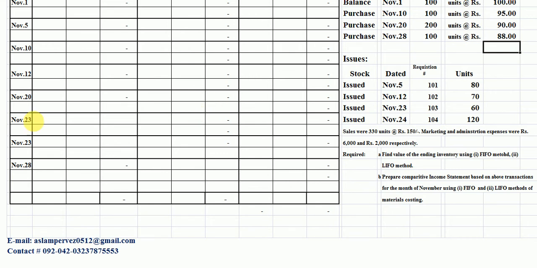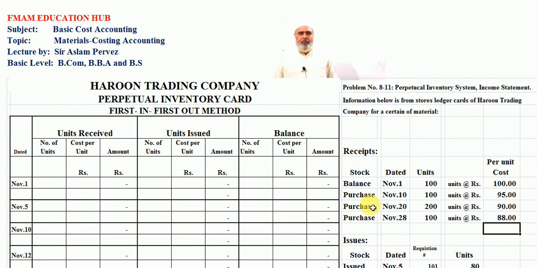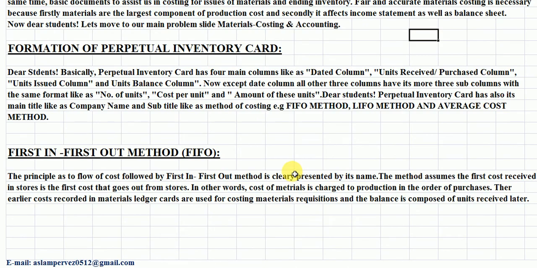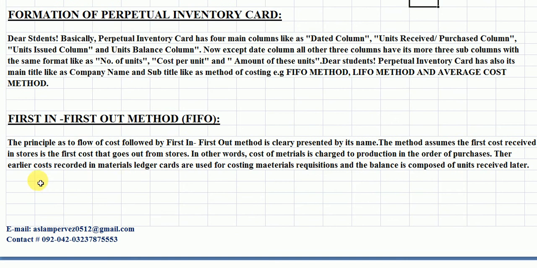Students, let's start to solve this problem. But firstly, we know about the first order methods. For this purpose, we have to move again to our introduction slide to find out what is the meaning of first order method. Here, the principle as to flow of cost followed by first order method is clearly presented by its name.